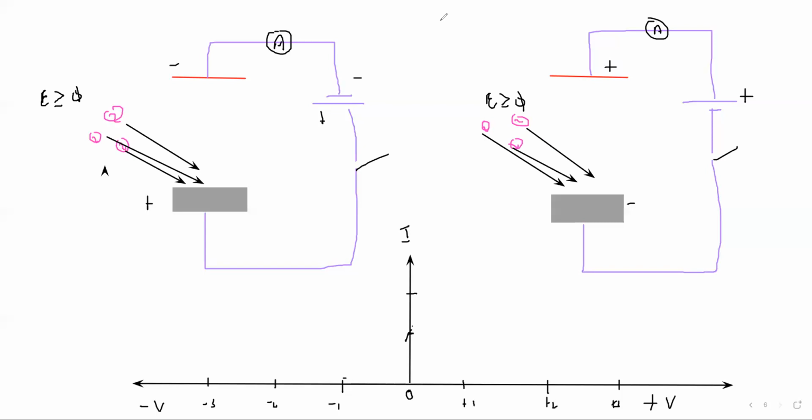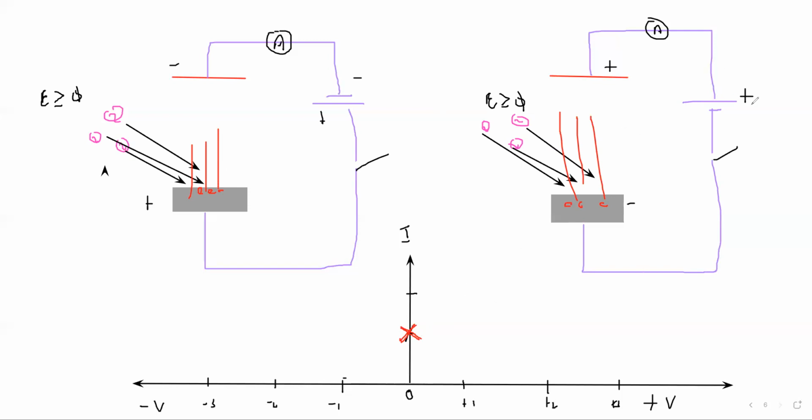Because when a light is incident on the metal surface, the energy of the photon is more than the work function. That's why the electron will come out, and when these electrons come out, they start to move. They have kinetic energy which generates a current. The movement of the charges is known as the current. That's why we will record a current here even though the voltage is zero.